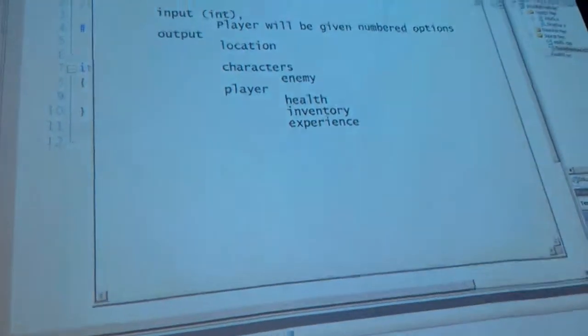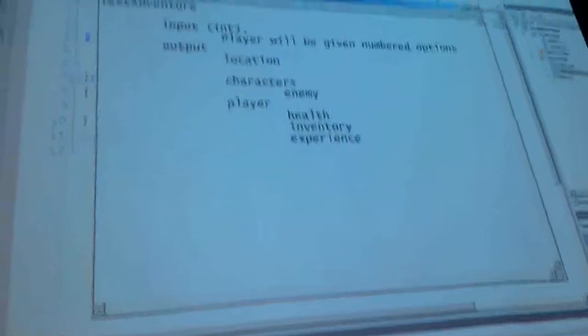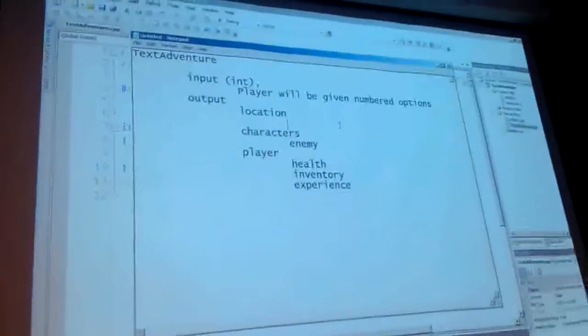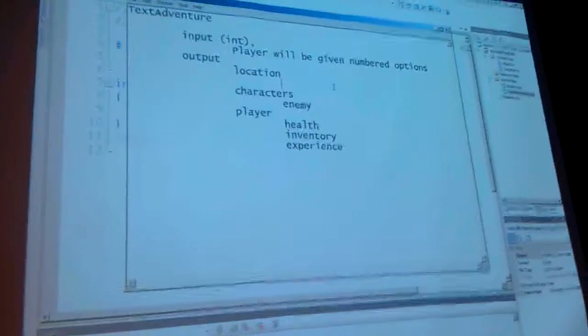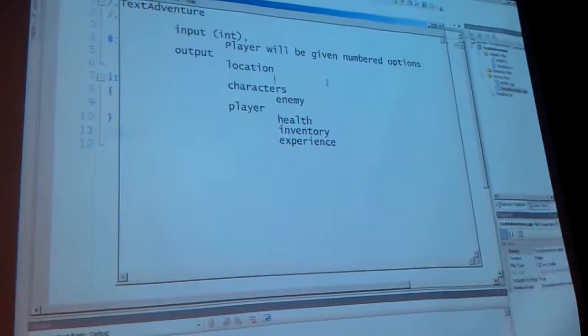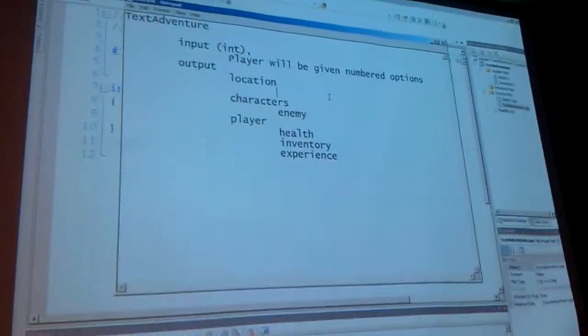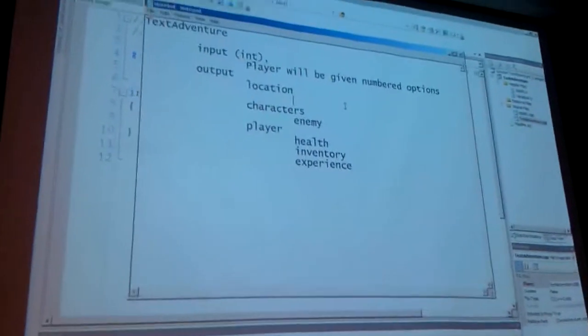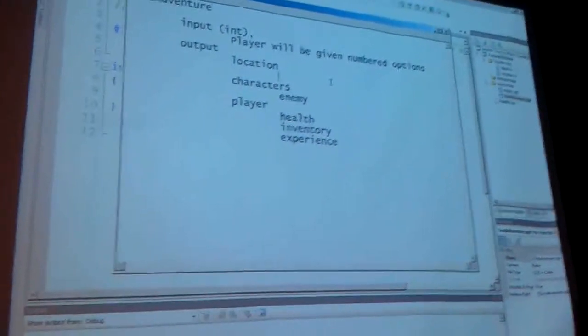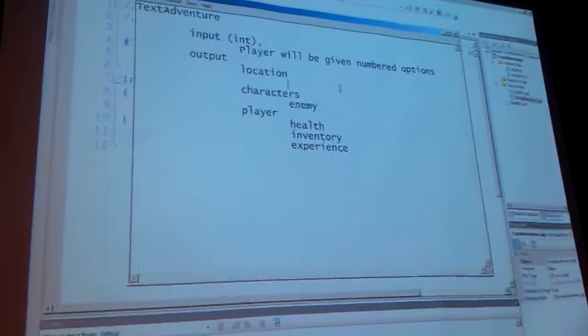So let's talk about locations. For locations, we need some kind of description or introduction. Basically, we break our world up into locations. Our locations are going to hold descriptions, and then the additional information. So what are descriptions? Like weather and terrain? Or who's there and what items you have?